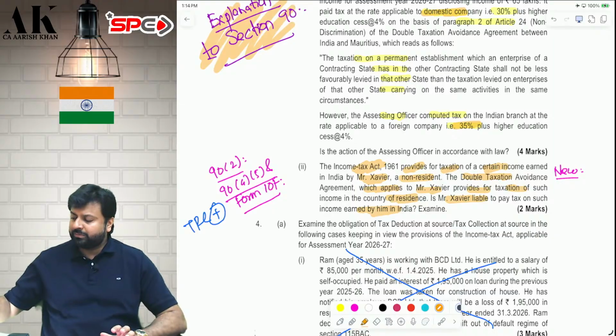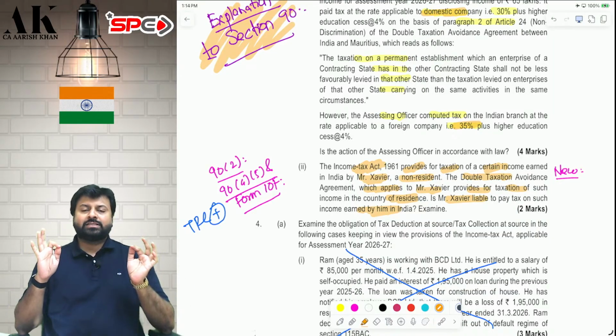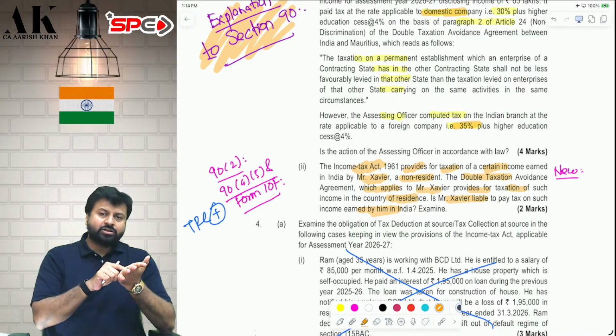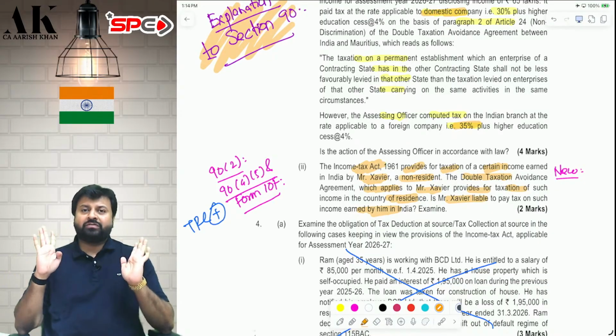Mr. Xavier is not liable to pay tax in India, provided he fulfills a lot of things. See, in section 90 subsection 2, it is very clearly written that you have to apply the domestic tax law or the DTAA, whichever is more beneficial to the assessee.